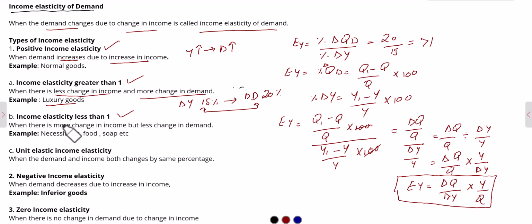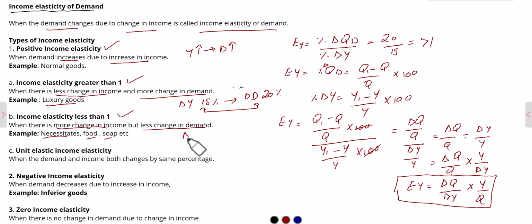In the case of income elasticity less than 1, there will be more change in income but less change in demand. And income elasticity less than 1 exists mostly in the case of necessities like food, soap, etc. Basically, when your income increases, you are not willing to spend most of your income on fast food or soap. So in the case of necessities, income elasticity is less than 1.